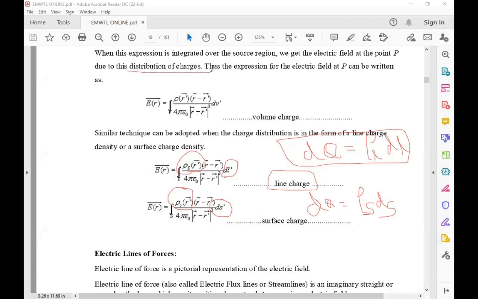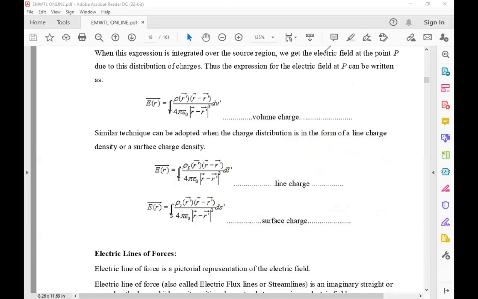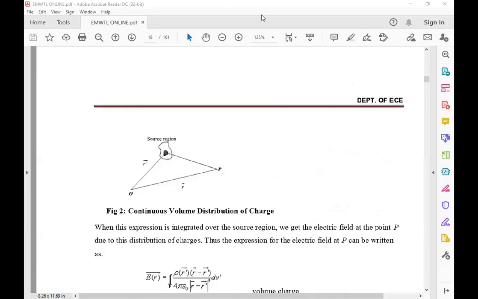The distribution of charges starts with the point charge equation. Once again, I will write this for the point charge. For the point charge, simply E bar is equal to Q by 4 pi epsilon naught R square into AR. This is the formula for the electric field intensity for a point charge.